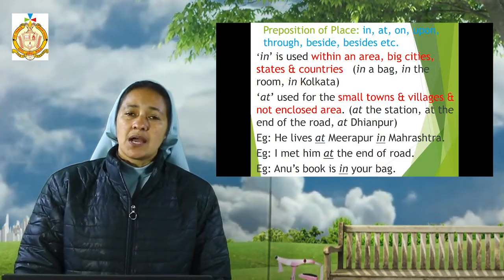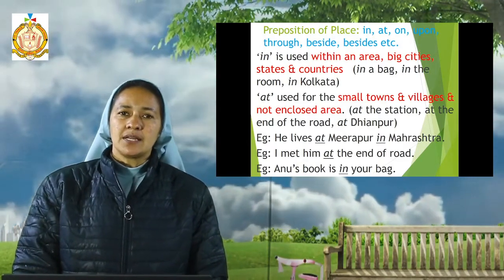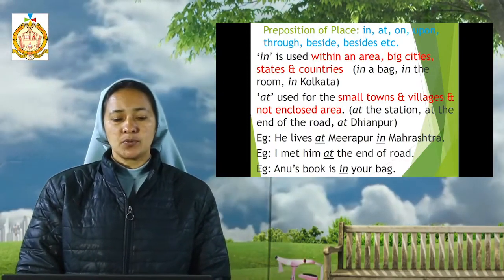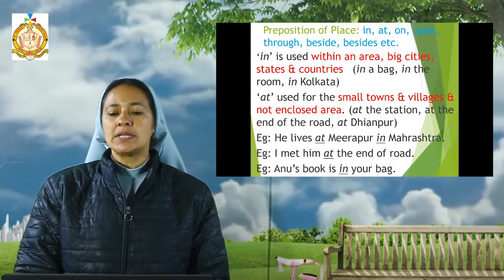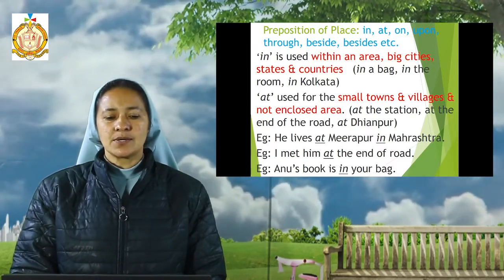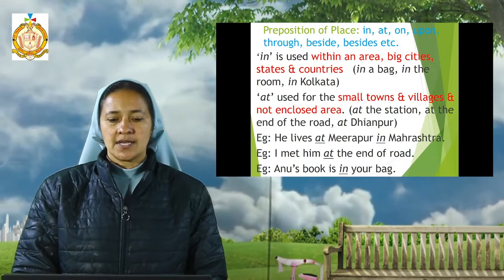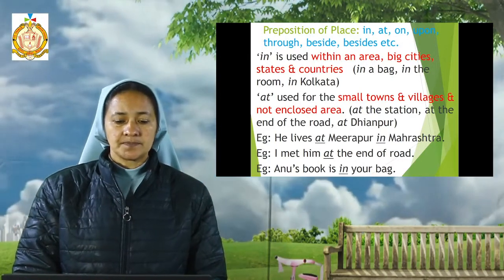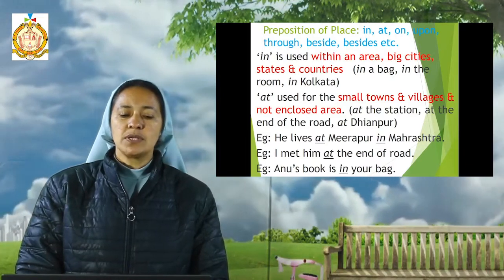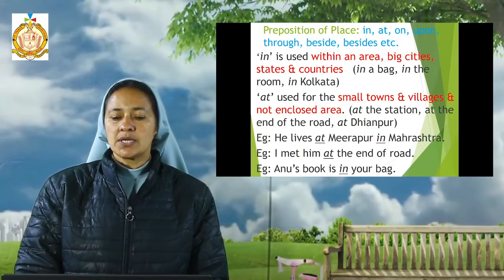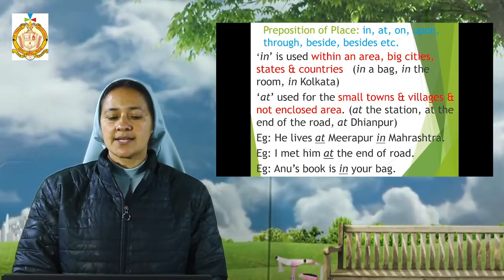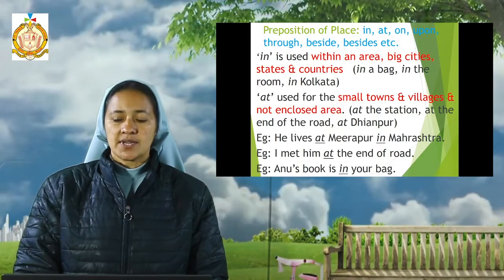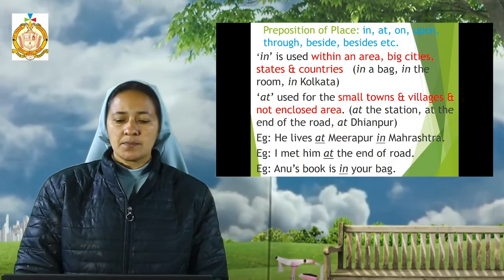Now as we have discussed the word "in" for time, in the preposition of place also we have the word "in", and it is used within an area, big cities, states or countries, like in a bag, in the room or in Kolkata. And "at" we use to show small towns, villages and not enclosed areas: at the station, at the end of the road, at Dhyanpur, etc.